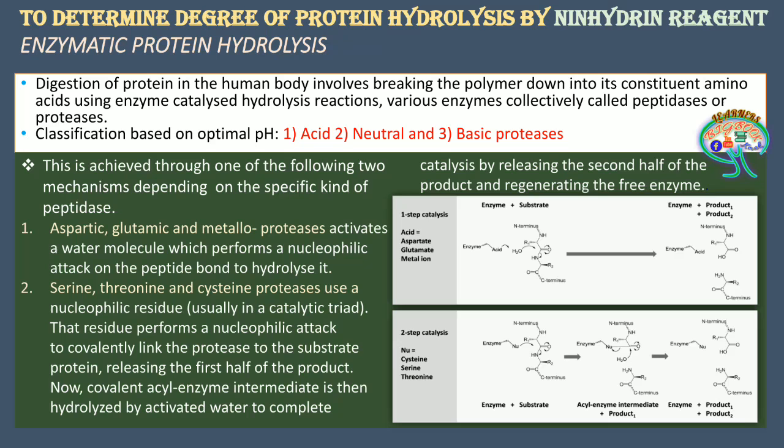Well, here the proteases or peptidases will be grouped according to their specific nature of action, like aspartic, glutamic, metallo, serine, threonine and cysteine. So these are the 6 groups. Apart from that, there will be one more group, which is arginine. Each group of the enzymes will have its specific nature during the catalysis.